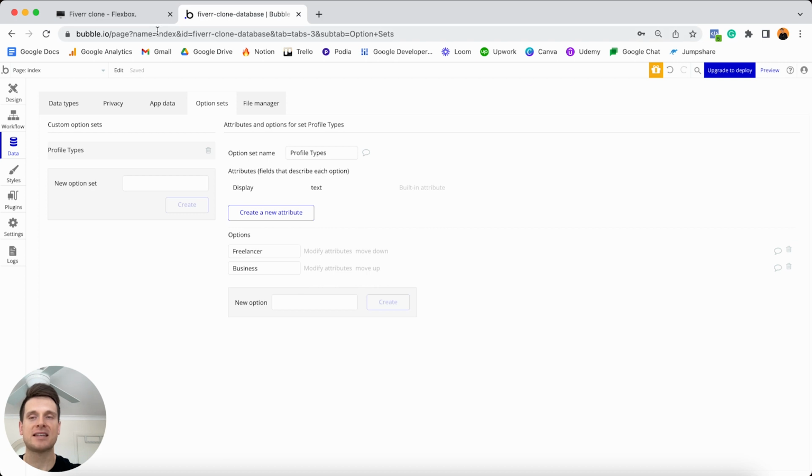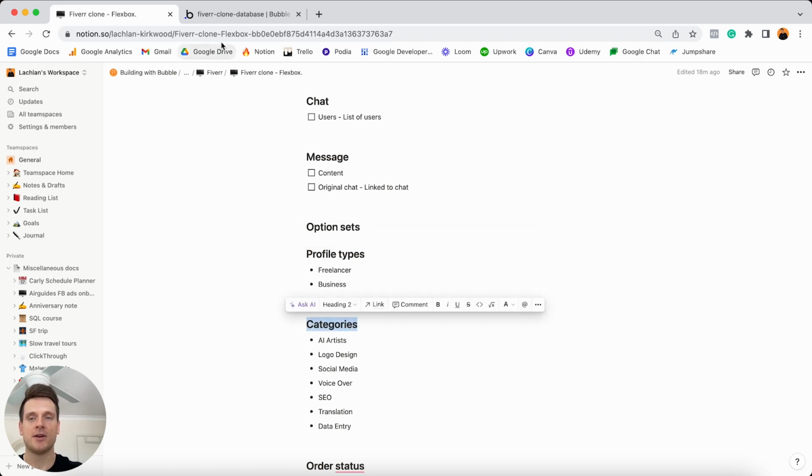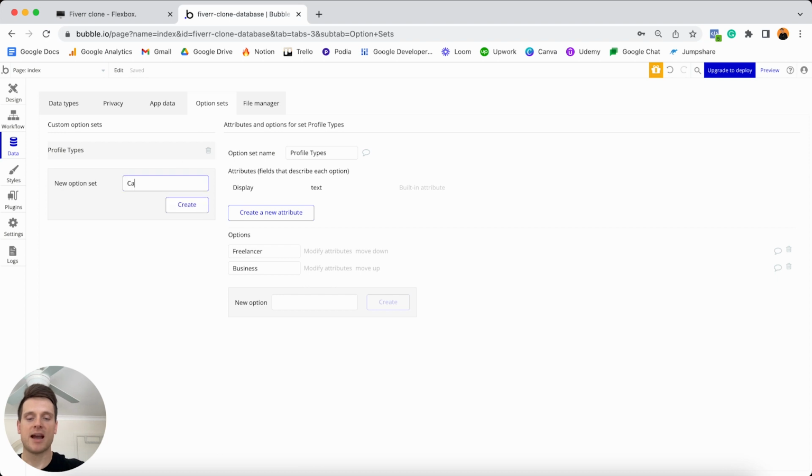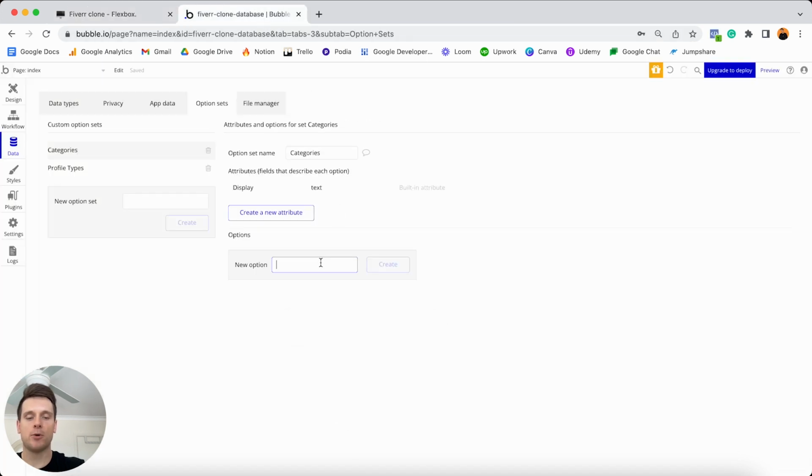But from here, the next thing I'd like to do is just jump back into my checklist, and I'm going to add in my list of options for my categories. So if we go into Bubble, I'm going to add an option set called categories. And from here, I'm just going to add in all of the items I had within our list. So this is things like AI artists, logo design, social media. So if I just jump into Bubble, I'm going to create this, AI artists.